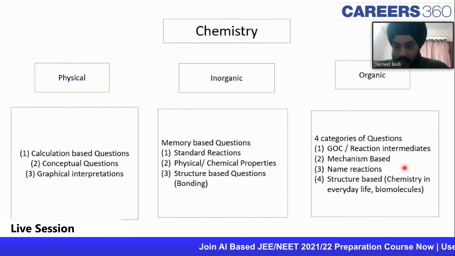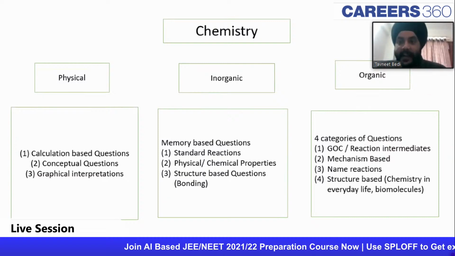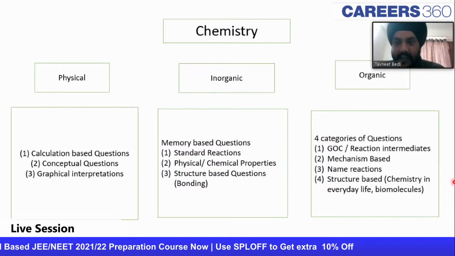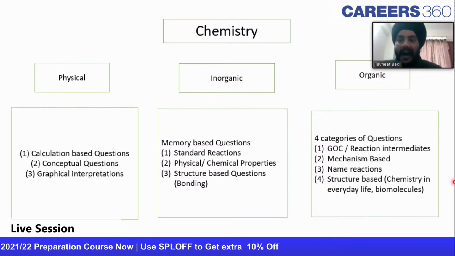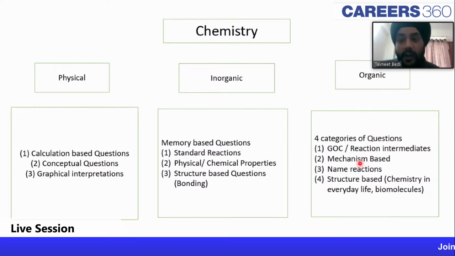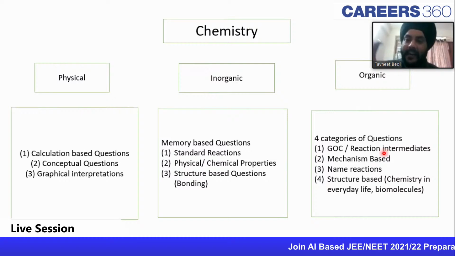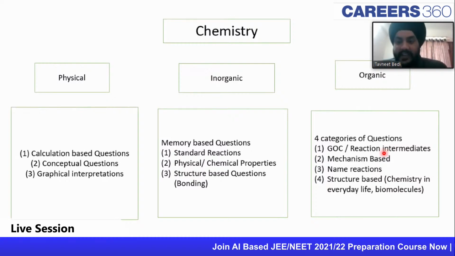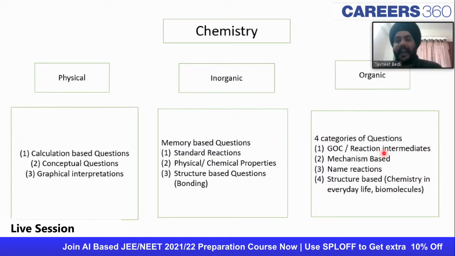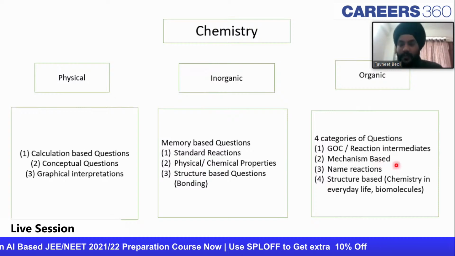So the first point is to identify the type of problems which are being asked again and again in the examination. You can just take a screenshot of this and remind yourself, in case you're having any difficulty, that these are the 4 types of questions which are asked. Let me start working on them one by one. Firstly, I'll think of strengthening my GOC part. And once I am confident about the reaction intermediates, the stability of the intermediates and the electronic effects, after that I can move on to the mechanism of the reactions and so on.